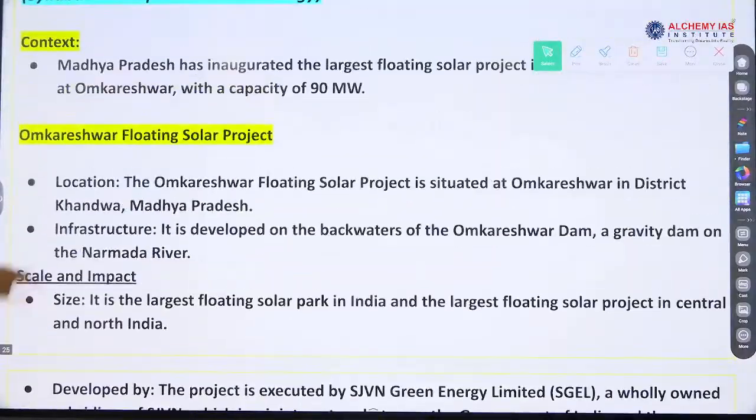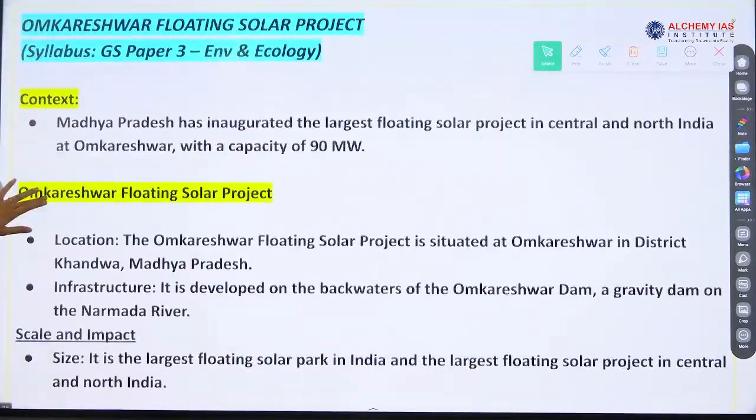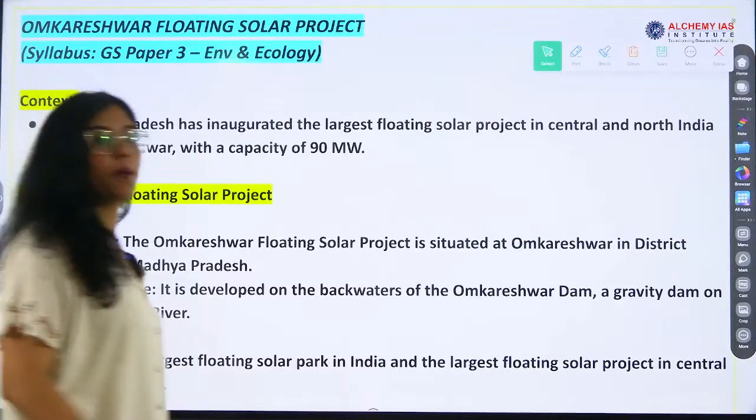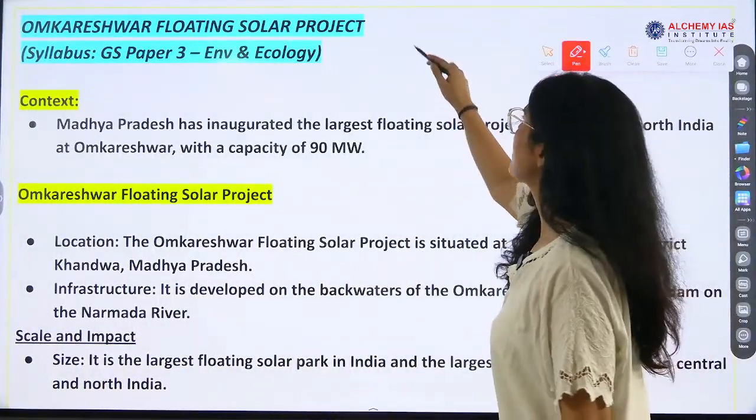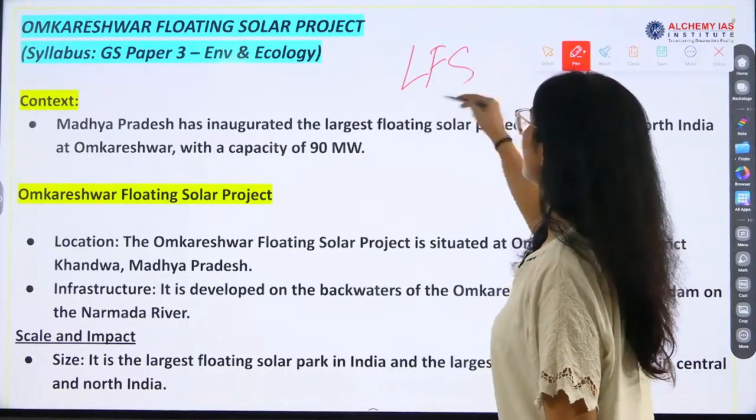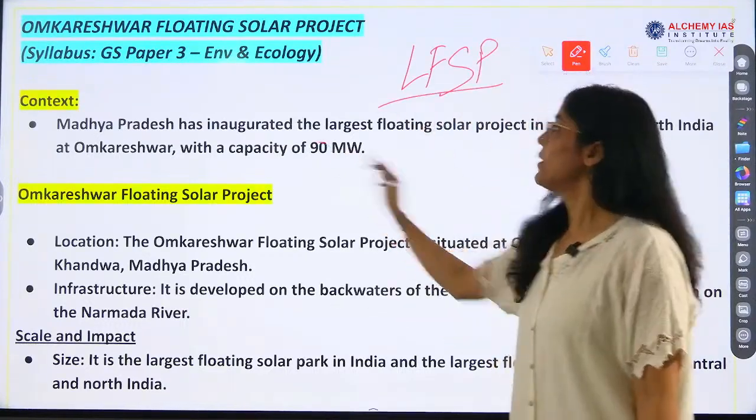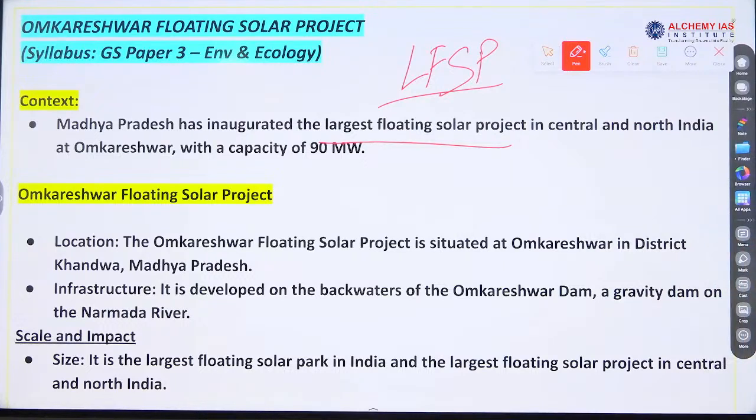India's largest floating solar park, okay. So one most important statement is India's largest floating solar park. It is in Madhya Pradesh. So a simple question can be asked, right? Where is India's largest floating solar park? Madhya Pradesh, Maharashtra, Odisha.